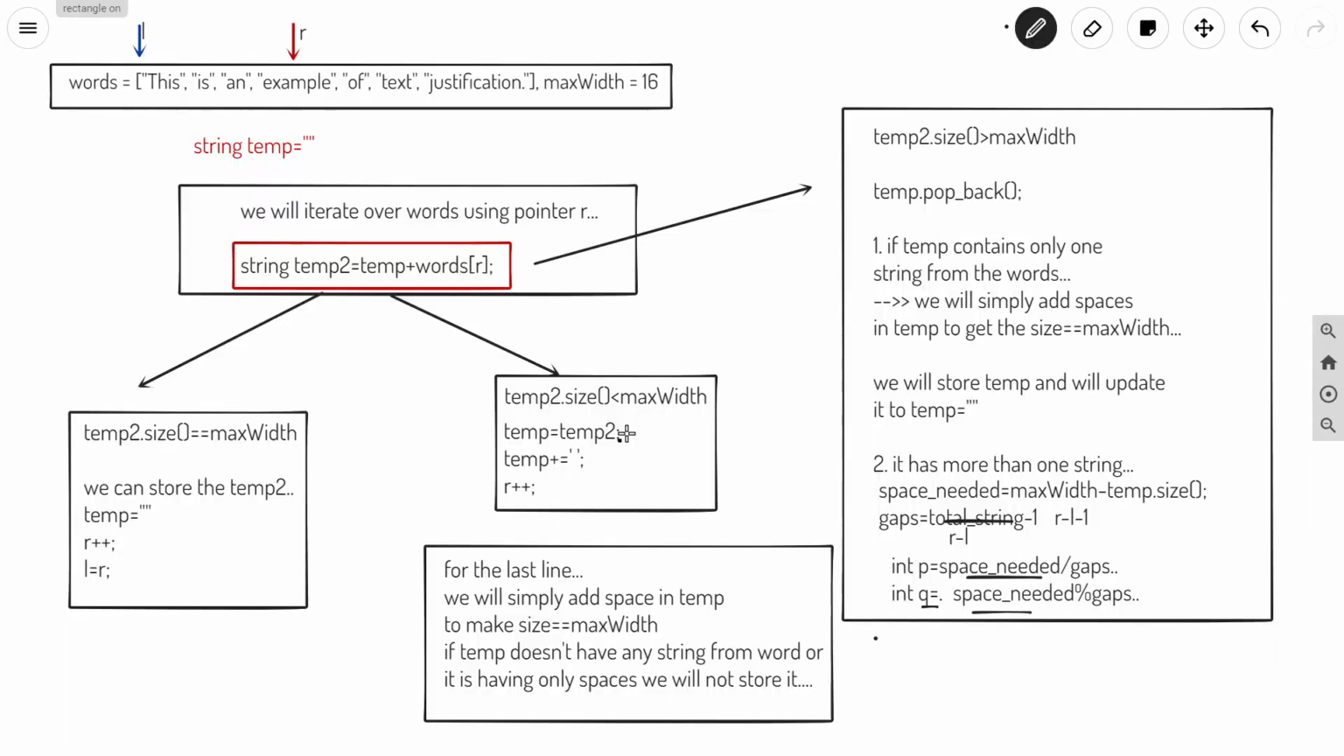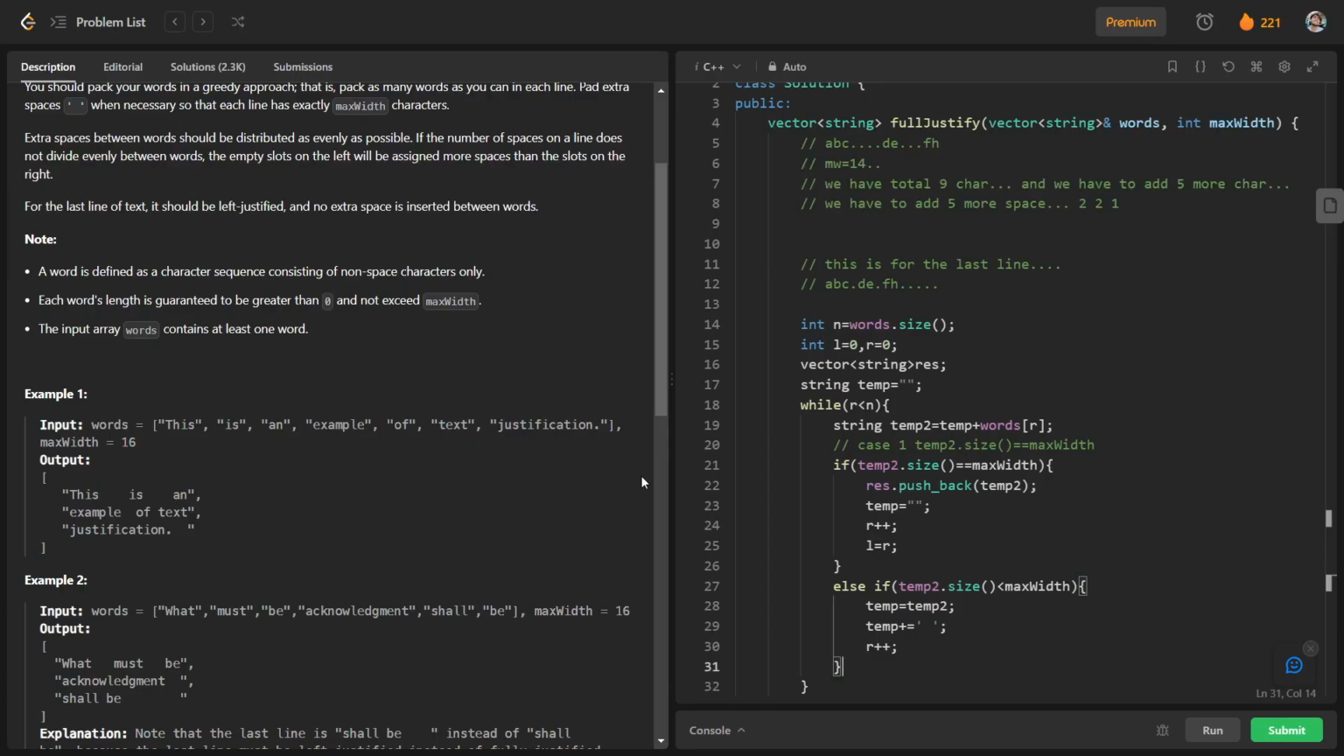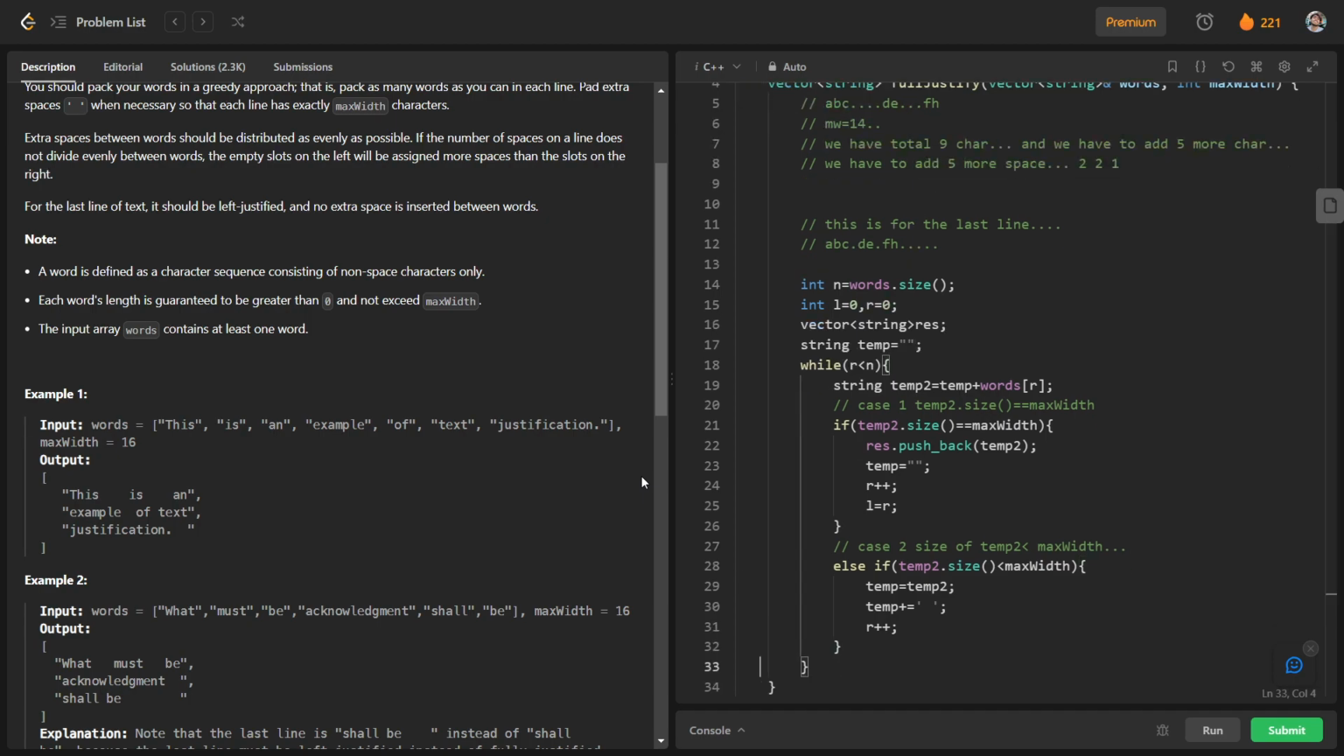So this was our second case. You can see that we have to do these things here. And talking about our third case, so this was our second case, case 2, size of temp2 is less than max width. Okay, and the third case is case 3, size of temp2 is greater than max width.